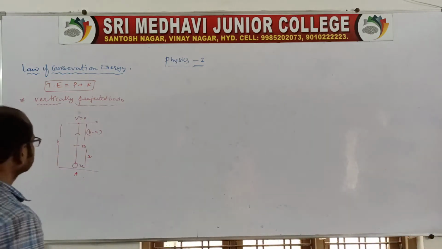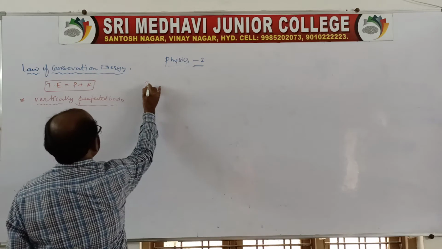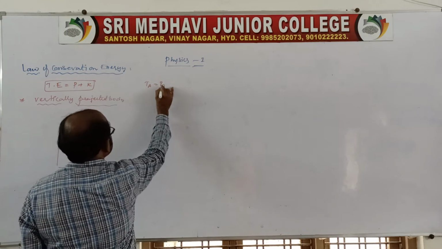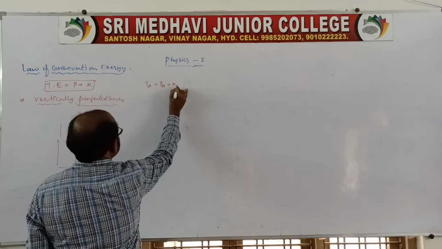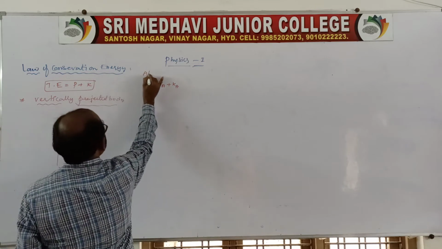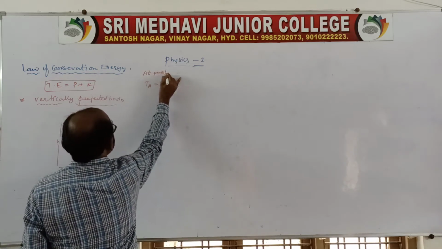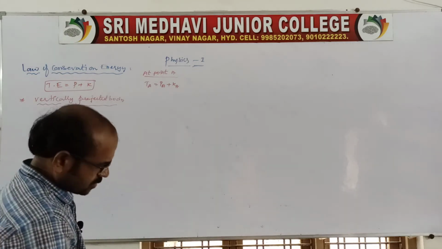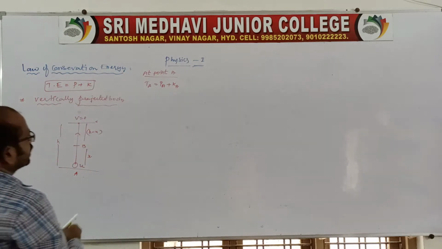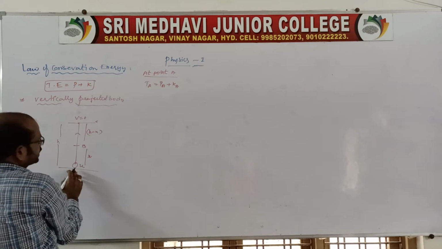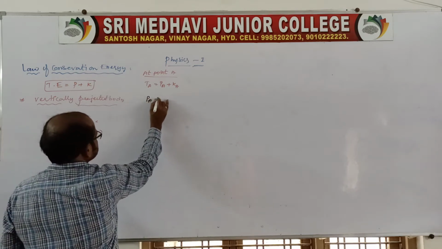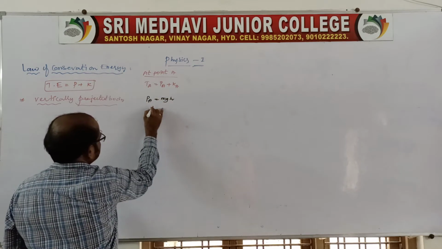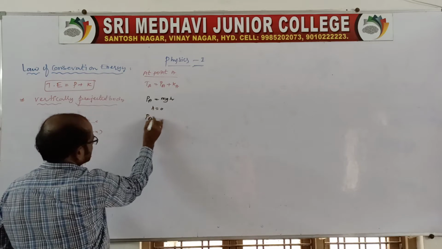So let us now take a point A. Total energy at point A is equal to potential energy at point A plus kinetic energy at point A. Potential energy is equal to mgh, but of course there is no height, so potential energy will be 0.